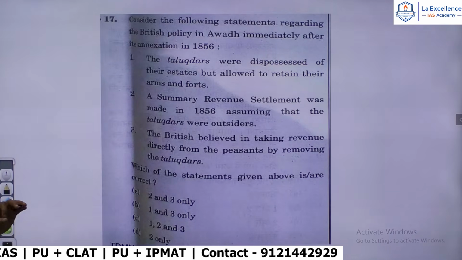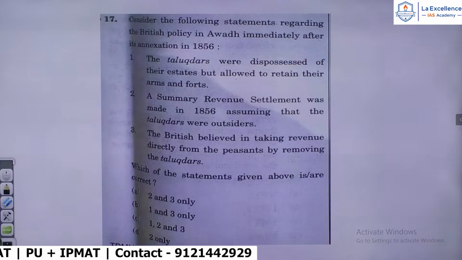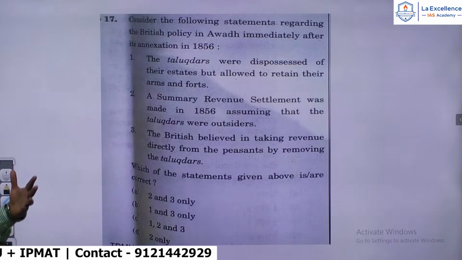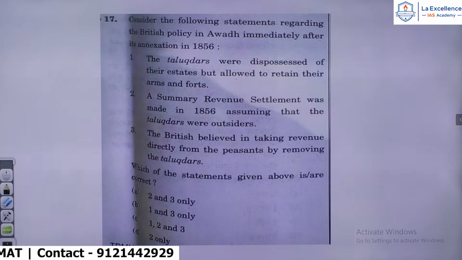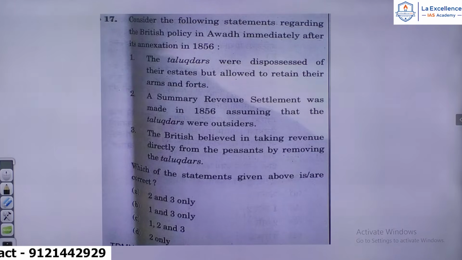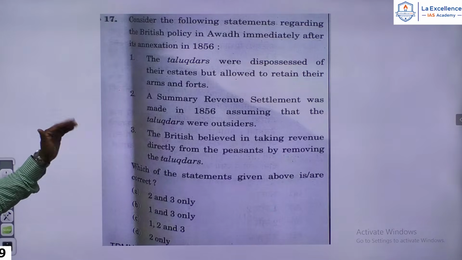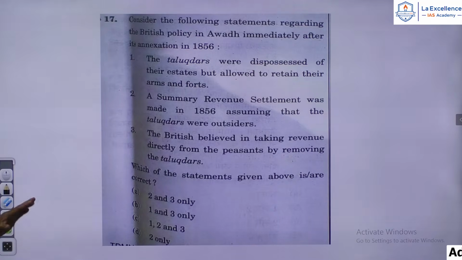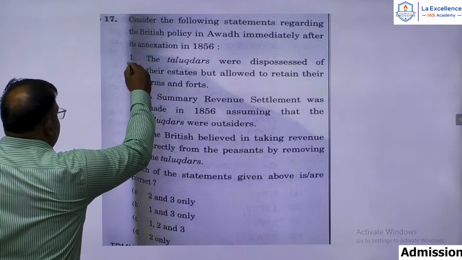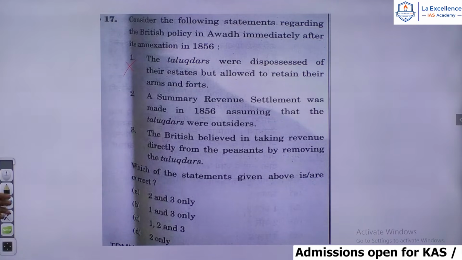Now, as you know, in 1856, Wajid Ali Shah was pensioned off by Dalhousie, and Awadh was annexed by Lord Dalhousie on the ground of good of the governed, or on the grounds of misrule. Now, the Talukdars, that is the rich zamindars, chieftains, were dispossessed of their estates but allowed to retain their arms and forts. No, that is not correct. In fact, their forts were destroyed by the British.